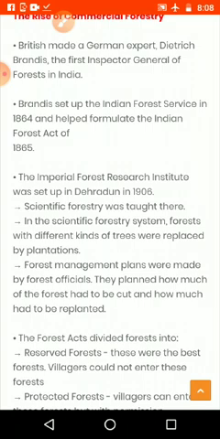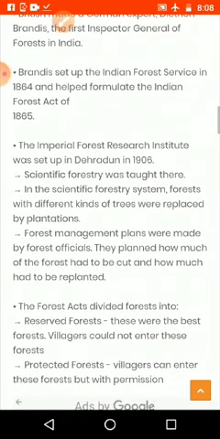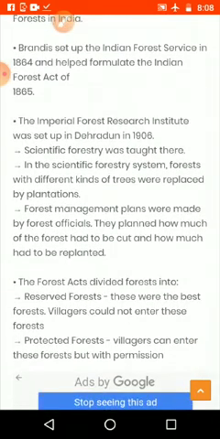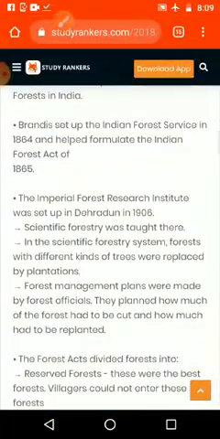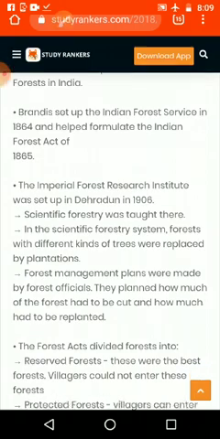The same exam, UPSC, that we write for IAS, you can write, and one of the posts gets you a job in the Indian Forest Service. So those who are interested in forest and nature can think about it in your future. Okay, so the Indian Forest Service started in 1864, and they implemented the new law, the Indian Forest Act, in 1865.